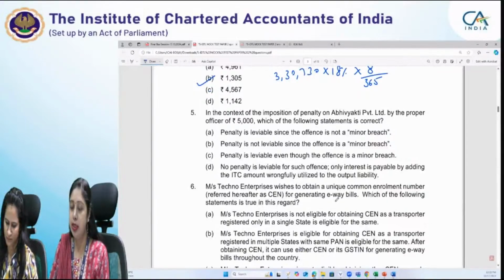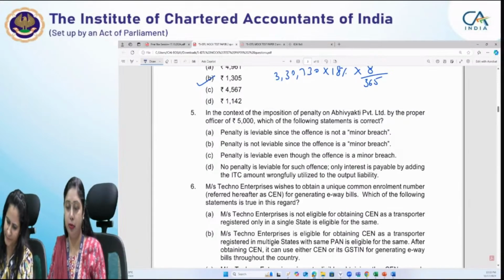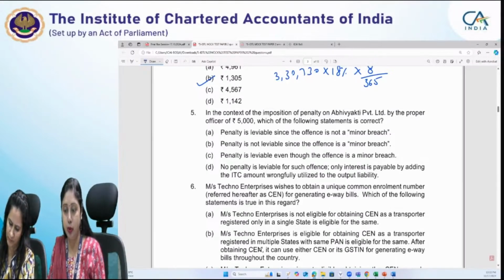The fifth question says, so you can see that each and every point is being used, but for a specific question, you have to see that information. Now, in the context of imposition of penalty of rupees 5,000 on Abhivyakti Private Limited by the proper officer, which of these statements is correct?